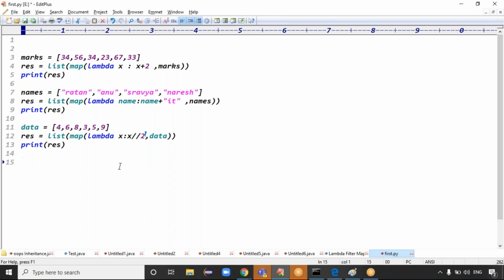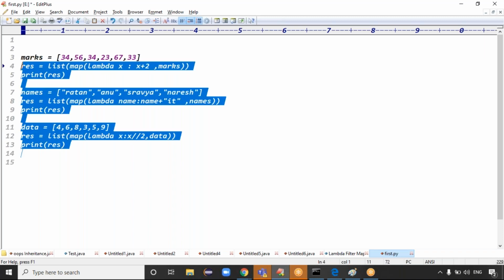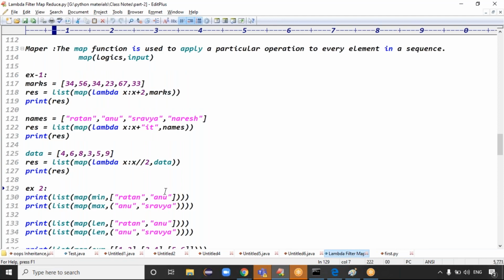Exactly, guys. I hope you got the clarity of the mapper, right? Mapper will apply the operation on what? Every element, right? Exactly, guys. That's example one. Guys, are you clear now?